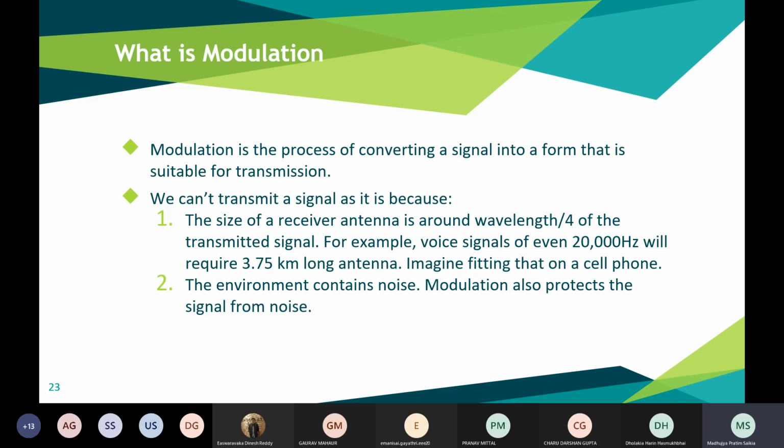And the second difficulty is that the environment is full of other noise and other external factors, which can affect the transmitted signal. Hence, the signal needs to be modulated before it is transmitted.